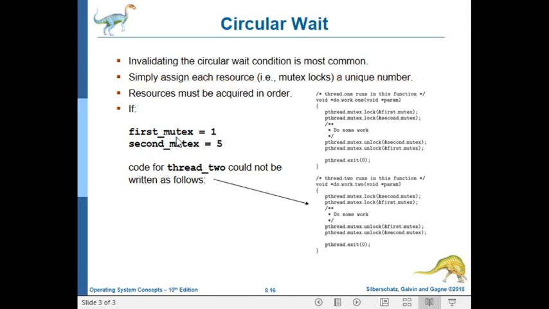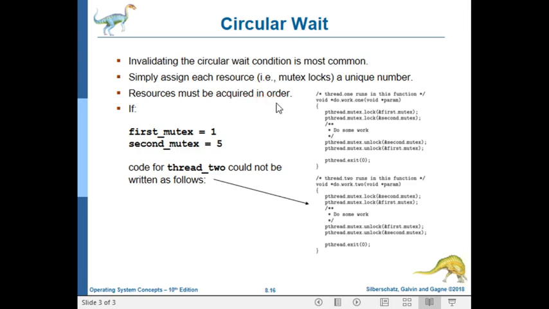For example, since we have two resources, first mutex and second mutex, we assign first mutex to 1 and second mutex to 5. For the second protocol, resources must be acquired in increasing order.